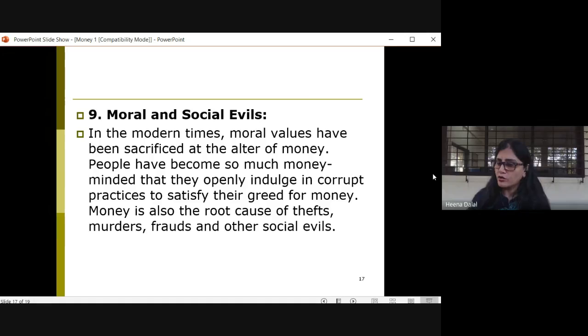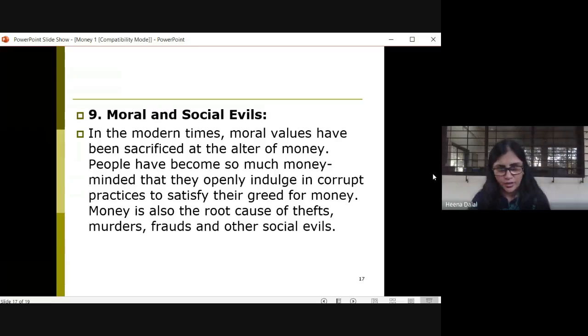Correct? So moral values have been totally sacrificed at the cost of money. People have totally become money minded. Okay? So these were a few disadvantages of money.